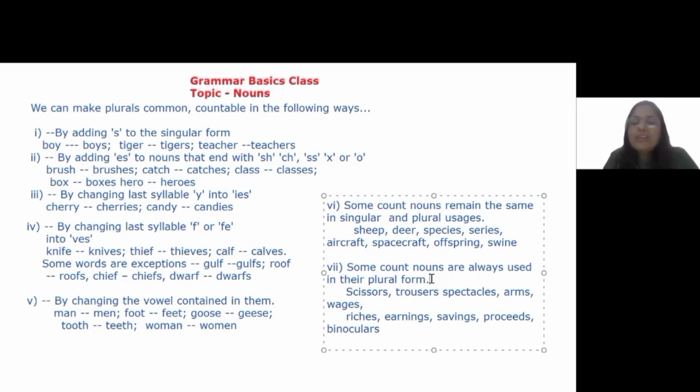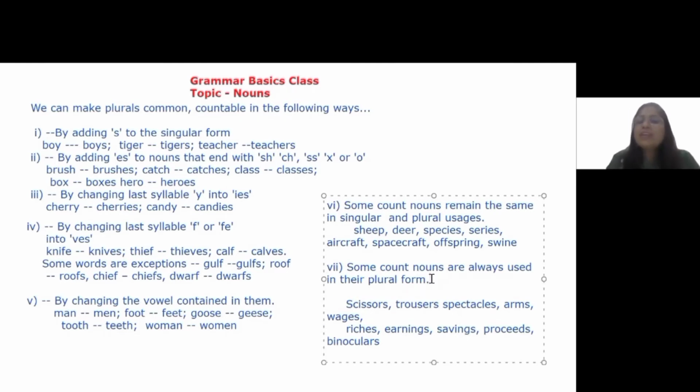Another specific usage is this: there are some countable nouns that are always used in their plural form, even if their number is only one. For example, I might have only one unit, but I will say scissors, and I will say these scissors are blunt. It doesn't mean that I have more than one.